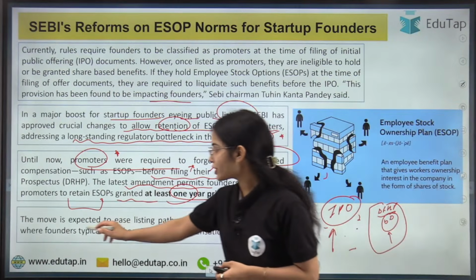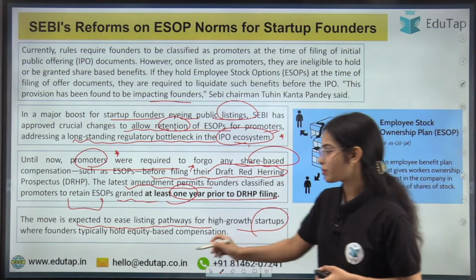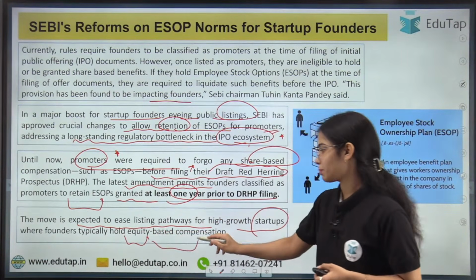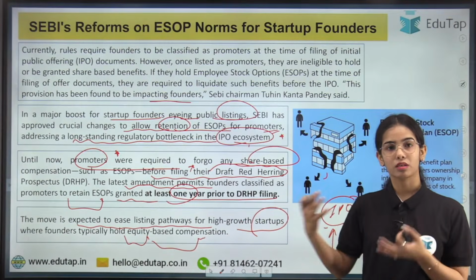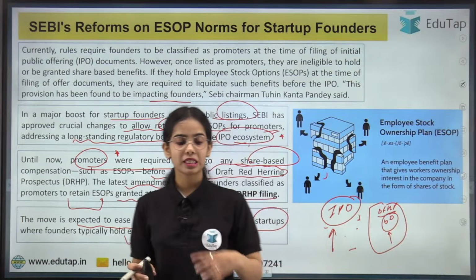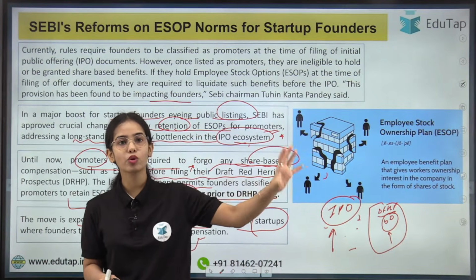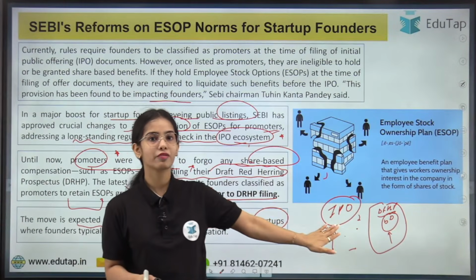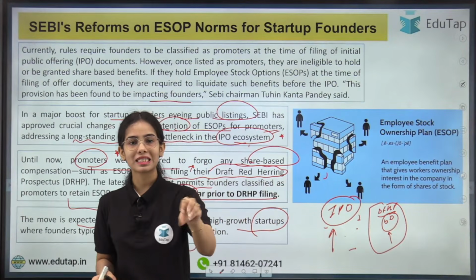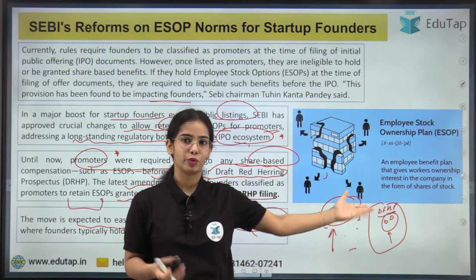So here the move is expected to ease listing pathways for high-growth startups, where founders typically hold equity-based compensation. Any confusion here? Basically, the founders that have these share-based benefits had to let go of them before if they were doing the IPO, but now it has been said that they can hold on to their ESOP even if they are doing their IPO. This is the idea.